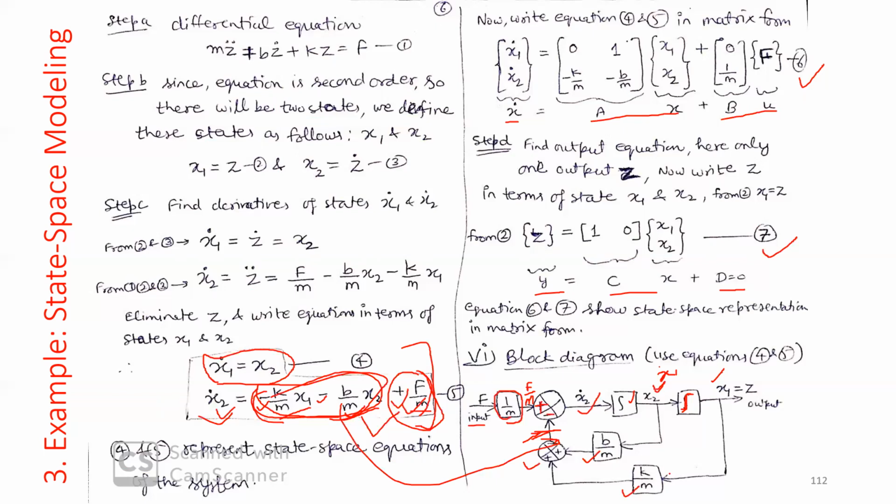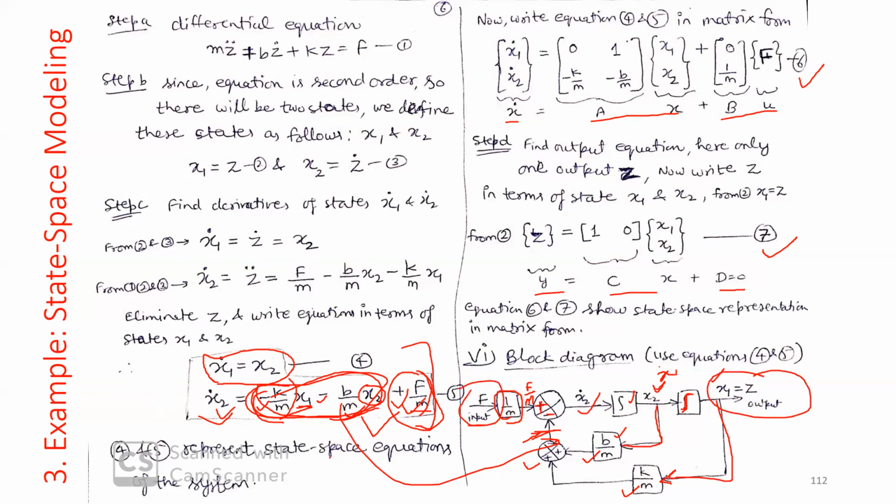Clear? So here, this B by M should be multiplied with X2. So here we complete the loop. We multiply this B by M with X2, and this K by M should be multiplied with X1. So here we are getting X1. We multiply it with the K by M. So we get our output X1.